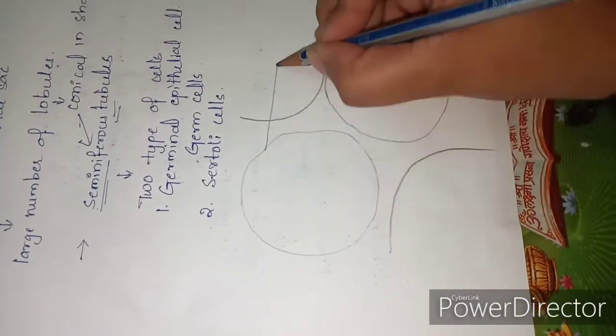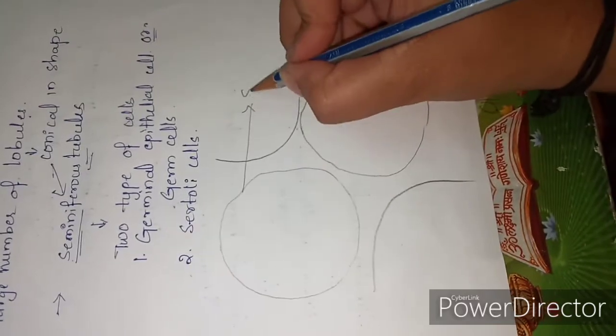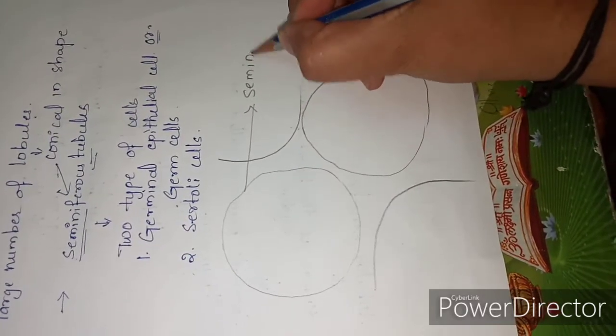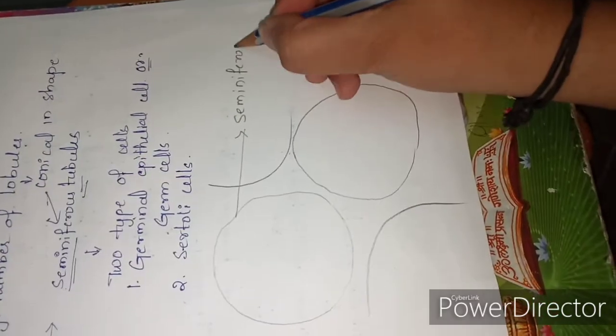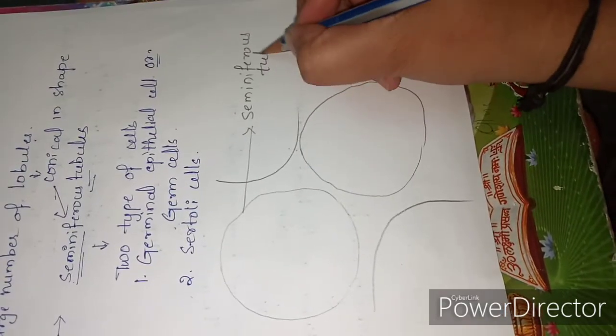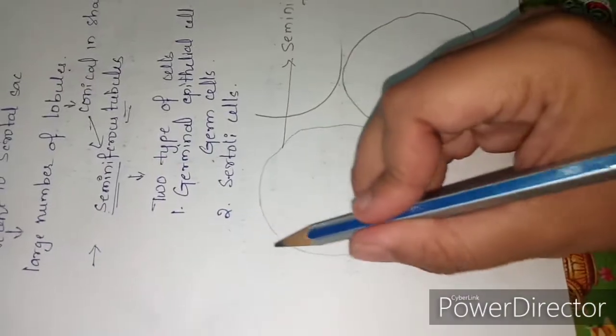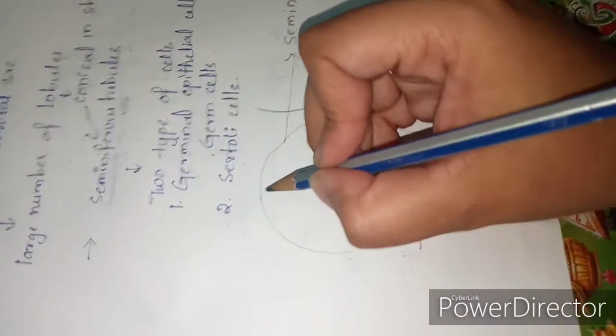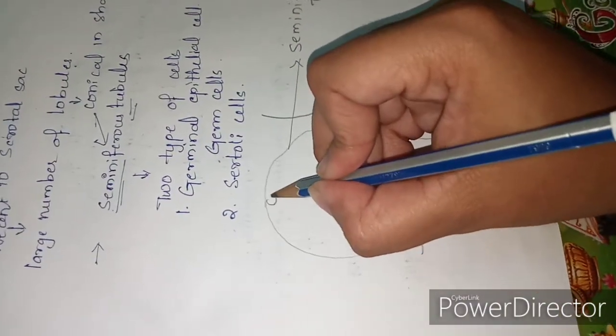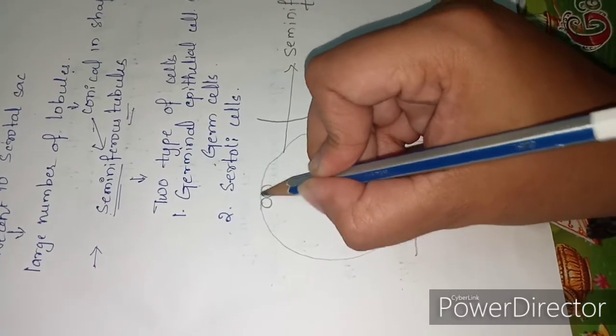These are the seminiferous tubules. These seminiferous tubules enclose two types of cells. The first one is the germinal epithelial cells.